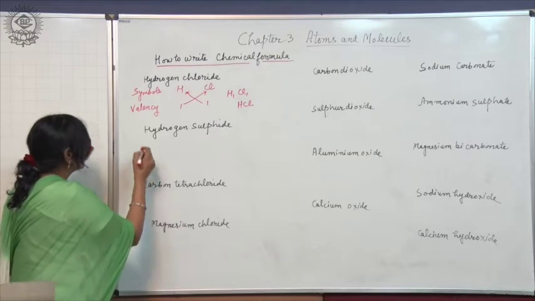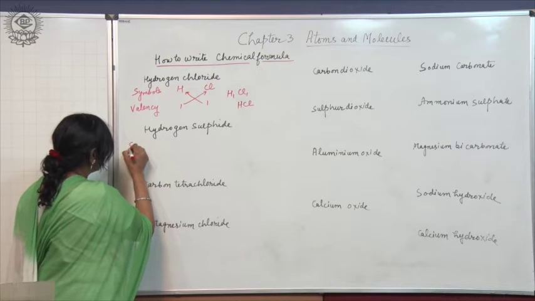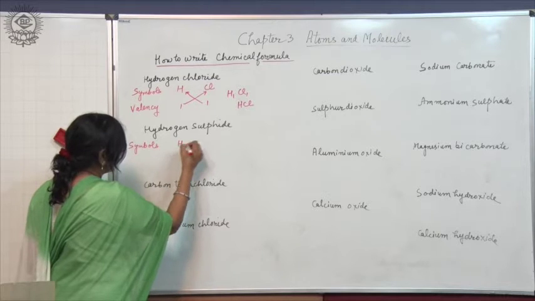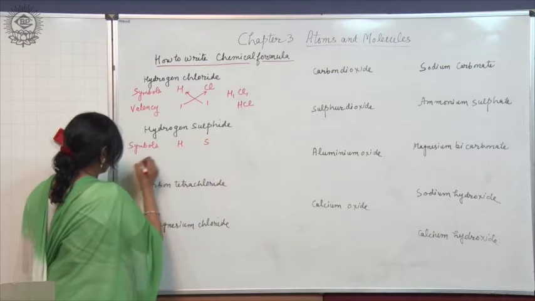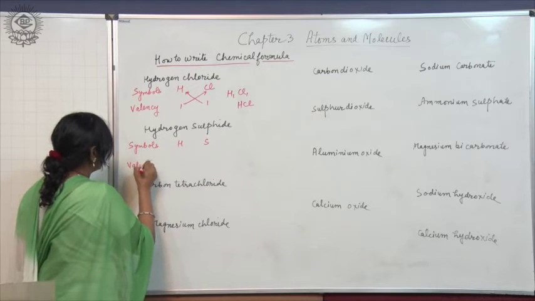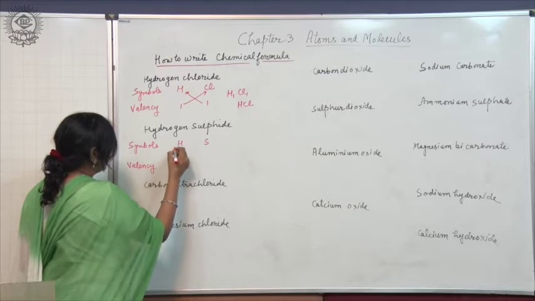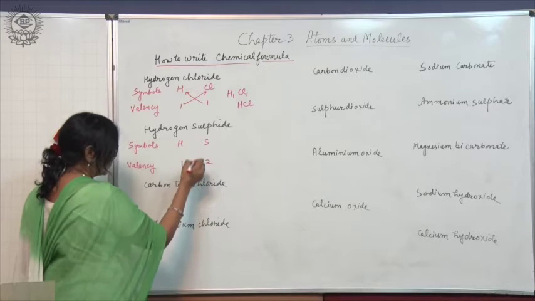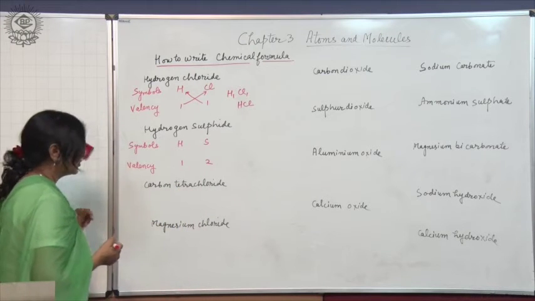Hydrogen sulfide. So, here we write the symbols of hydrogen H and sulfur S, and then write the valency. Valency of hydrogen is 1 and that of sulfur is 2. So, these valencies you will learn by practice.